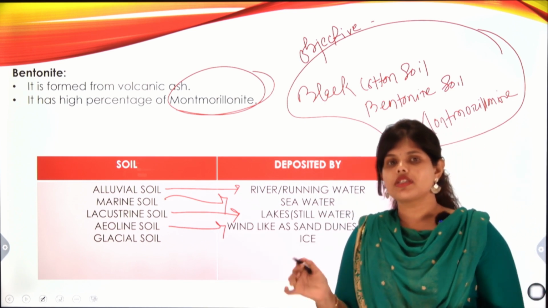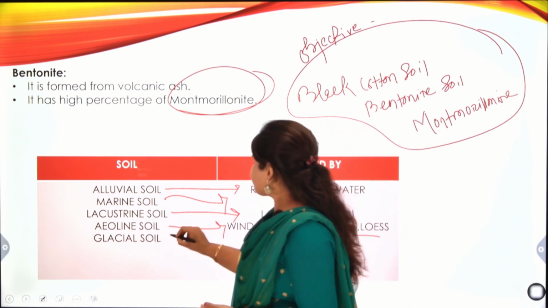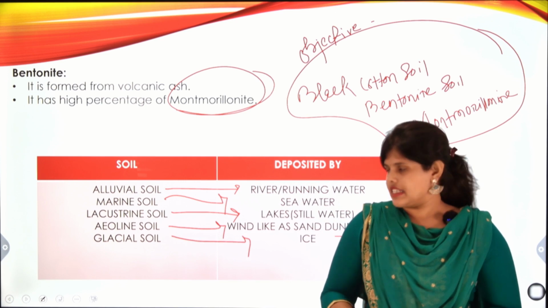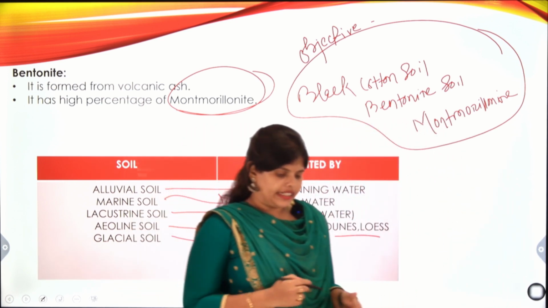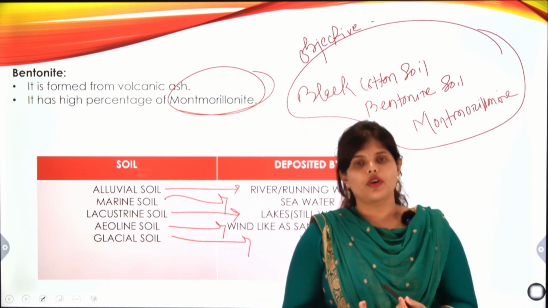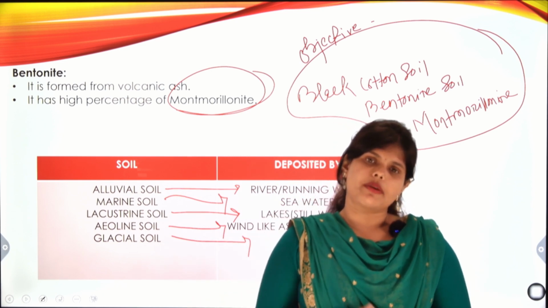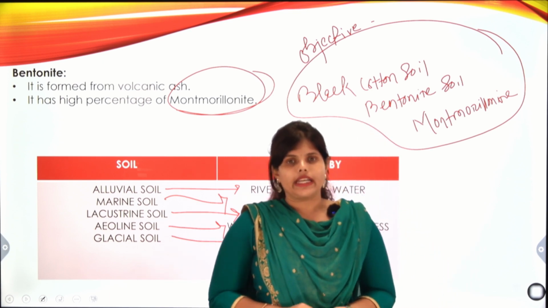The best examples are dune sand or loess. Glacial soil is deposited by ice. So in this class we have understood the origin and formation of soil. In previous classes we have already discussed the properties of soil. Okay, so thank you.